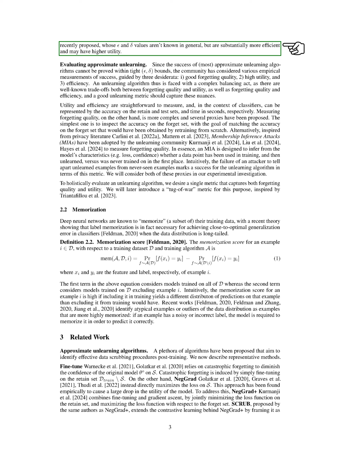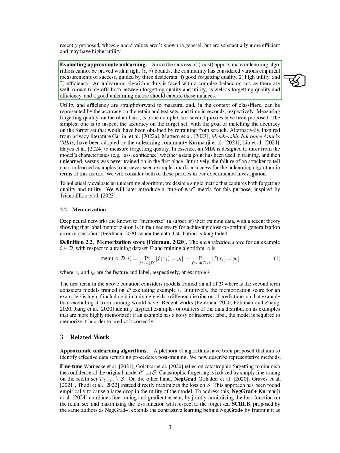Section: Evaluating Approximate Unlearning. In this section, we will evaluate approximate unlearning. The success of most approximate unlearning algorithms cannot be proven within tight bounds. Therefore, the community has focused on empirical measurements of success based on three main criteria: good forgetting quality, high utility, and efficiency. Balancing these factors is crucial as there are trade-offs between forgetting quality and utility, as well as between forgetting quality and efficiency. A good metric for unlearning should consider these trade-offs.